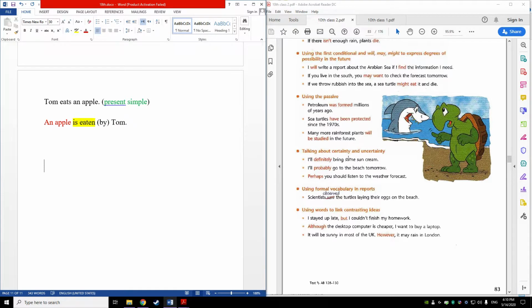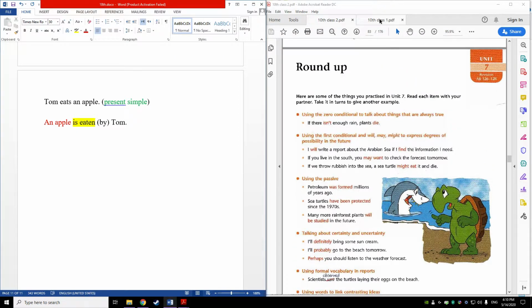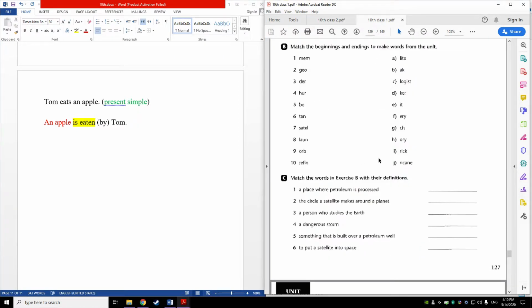Okay, so that's it for the roundup, but there is one exercise here I need to focus on to revise the vocabulary that we have been through before. This is a mix of 10 words that we need to match with the correct word, but I'll do exercise C immediately, because exercise C is the definitions, and the definitions will have the same correct word right here. So we start with number 1, a place where petroleum is processed. A place where petroleum is processed is a refinery, you remember? So it's number 1, refinery.